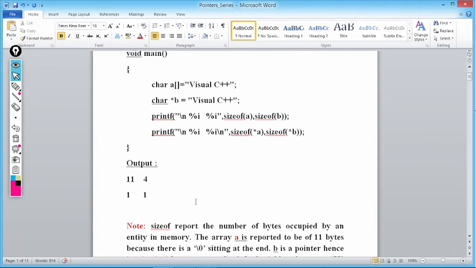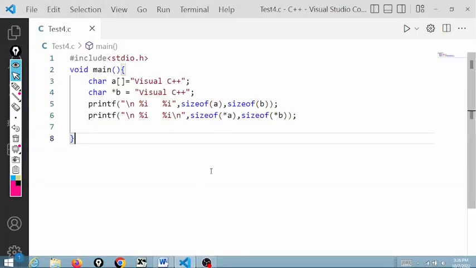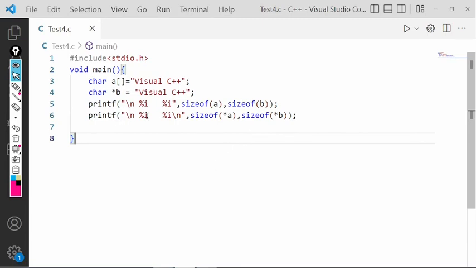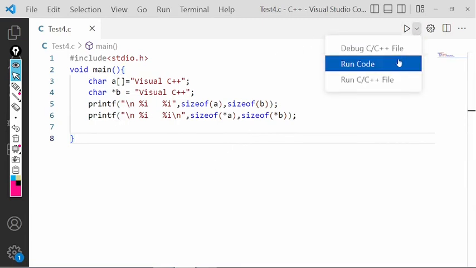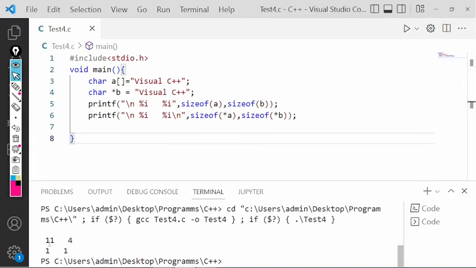Okay, let's proceed further. Now let's see here. Same program I have typed in Visual Studio. Let's try to execute. Here is the output: 11, 4, 1 and 1. Same program. Size of A returns, see here, character 11. हालांकि 1, 2, 3, 4, 5, 6, 7, 8, 9, 10 plus 1 is \0. Space is also a character, na? Size of B is 4 bytes. Size of value at A is 1 byte. Size of value at B is 1 byte.